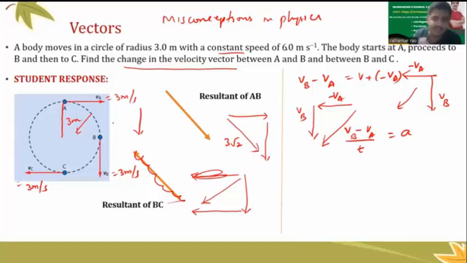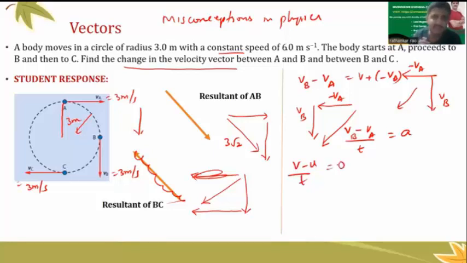Next question, next answer I get. Okay, what is the acceleration for this particle? Next answer I get is, I get an answer equal to 0. Why 0? Because what they do is, they say acceleration is final velocity minus initial velocity, V minus u divided by t. V is also 3 meters per second. U is also 3 meters per second. I substitute it and finally get it as 0.